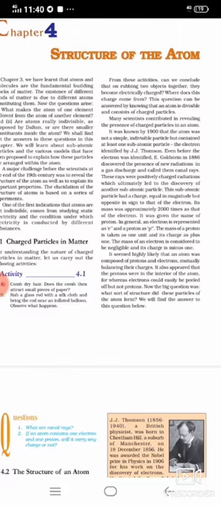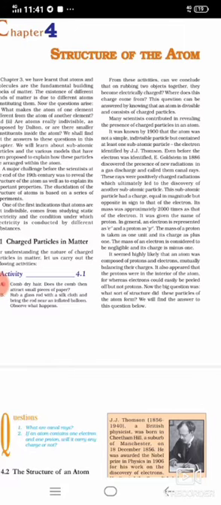J.J. Thomson discovered the electron, but before this discovery, protons had already been discovered by E. Goldstein in 1886. He did not name it a proton; at that time it was known as canal rays. These rays were positively charged, which ultimately led to the discovery of another subatomic particle.